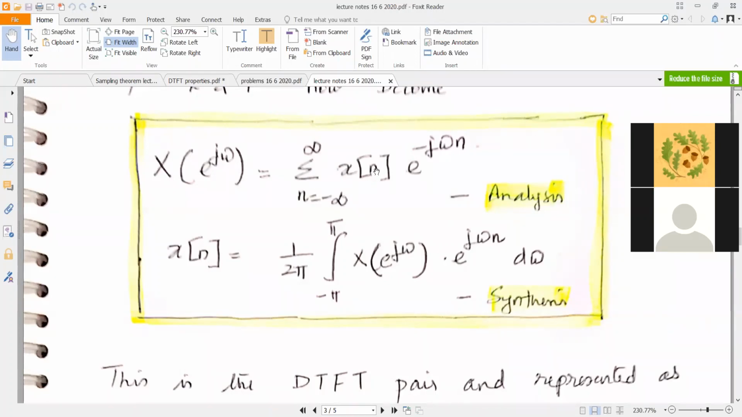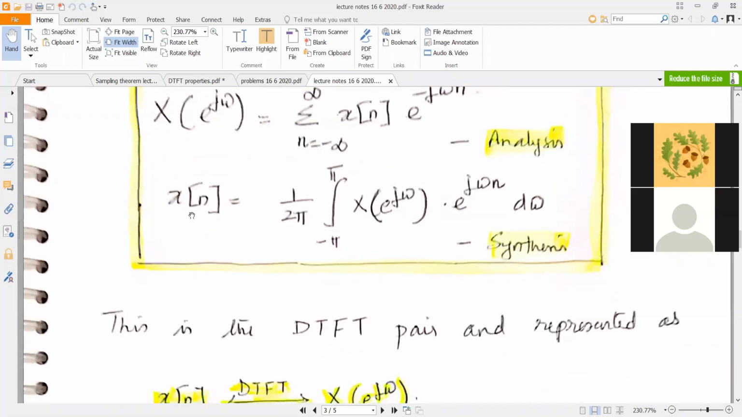Now why is this a summation? Because n is discrete. n is discrete means n can be counted. n takes integer values, say for example 0, plus or minus 1, plus or minus 2, plus or minus 3, etc. So n are discrete time instances, and x of n therefore can be counted. So this becomes a summation, which means n is a discrete variable.